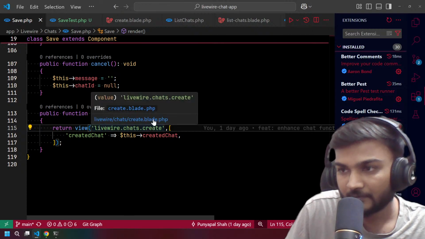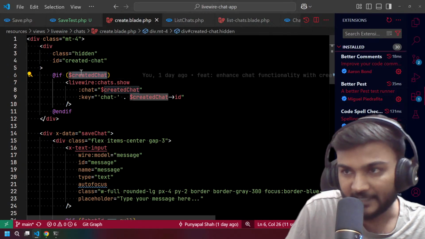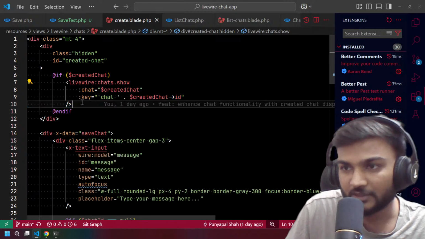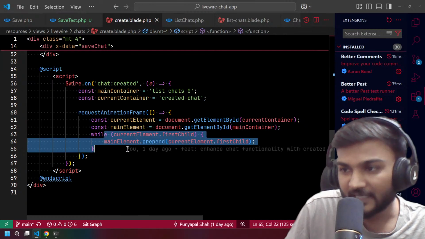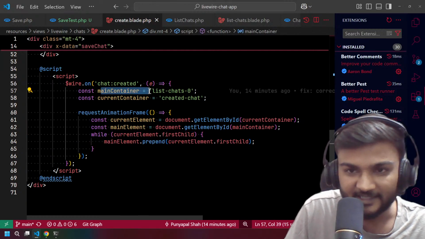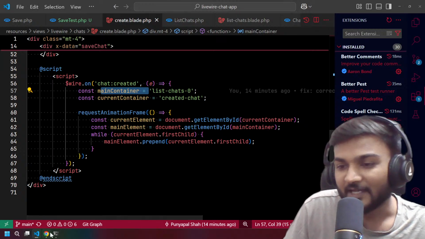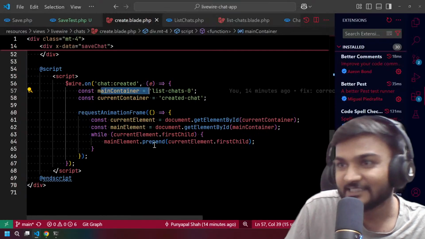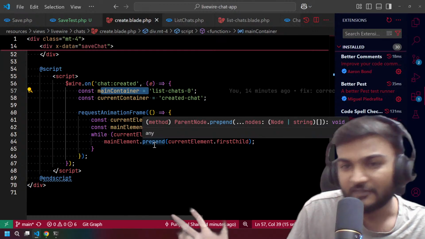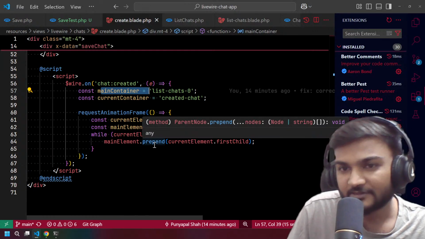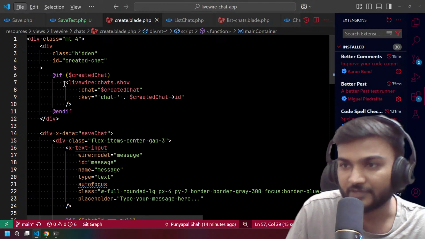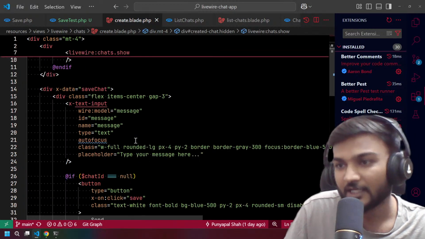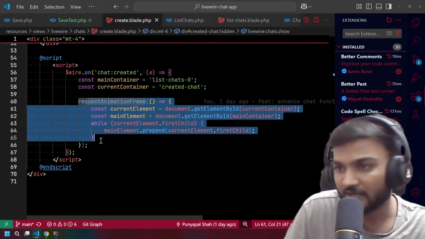And when we have this private property set, we just load this particular chat, right? And after that we move this particular chat from here to the main container, right? Like what other people do in a Livewire component, they just refresh the whole component and they load 20, 100 or 1000 chats with just a refresh, right? But we do things in an optimized way. So we just load one chat and move it to the main container with some usage of JavaScript, right?